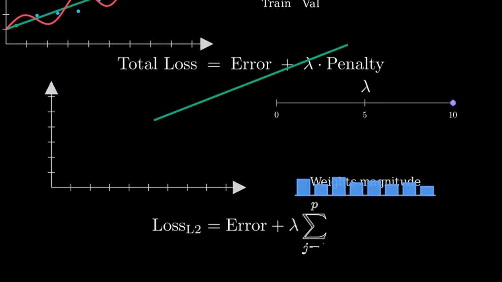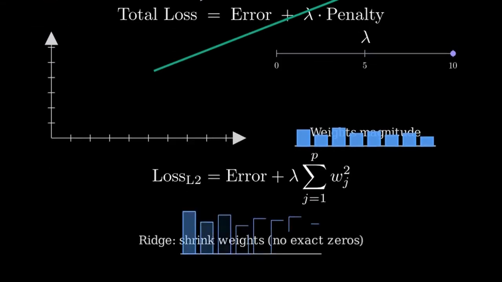Now, the main types. L2 regularization, also called ridge, adds the sum of squared weights times lambda. It shrinks all weights towards 0, but rarely exactly to 0. This keeps all features, just with reduced influence.